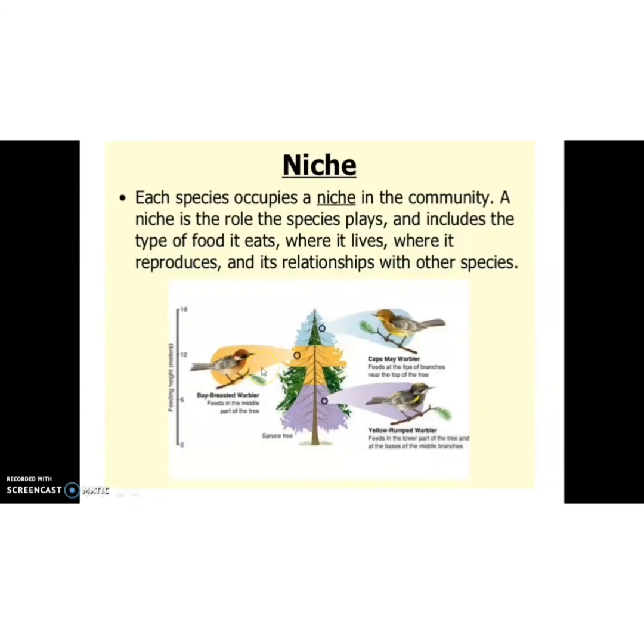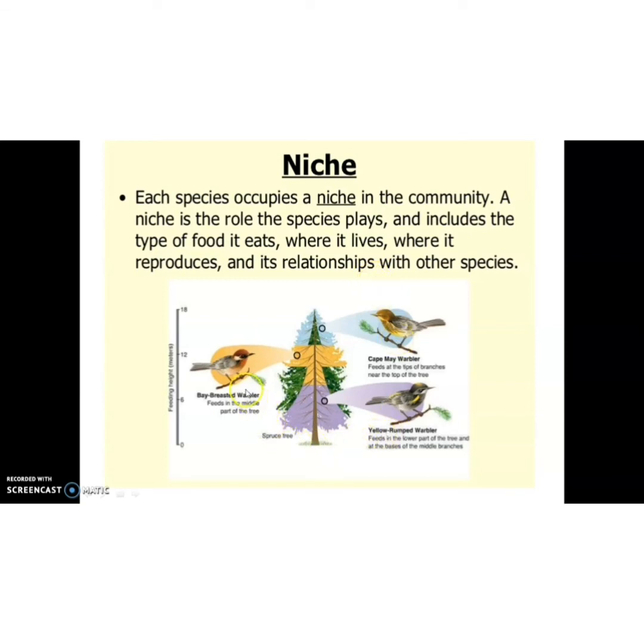So I will explain the concept of niche with the help of examples. We know that each species occupies a niche in the community, and niche is the role a species plays and includes the type of food it eats, where it lives, where it reproduces, and its relationship with other species.